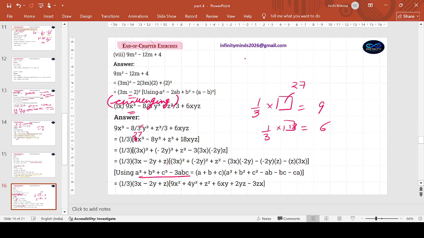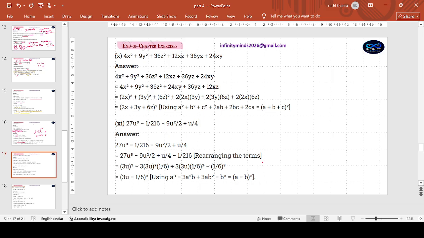Now a plus b plus c, with minus 2y playing the role of b, a square plus b square plus c square minus ab minus bc minus ca. Kindly note, minus ab, minus bc, minus ca. All of this, I can leave it up to you. You can certainly solve. This is hardly anything now left. Minus minus plus 6xy, minus minus plus minus 3xz. Okay.